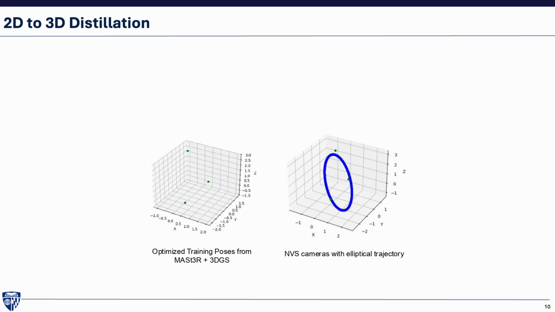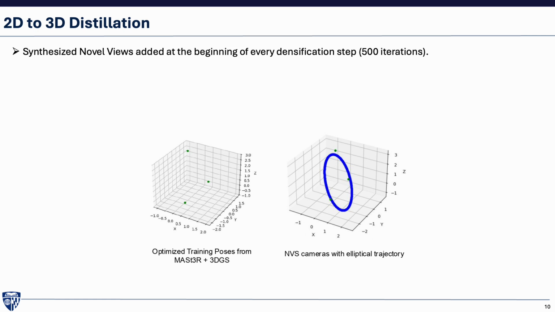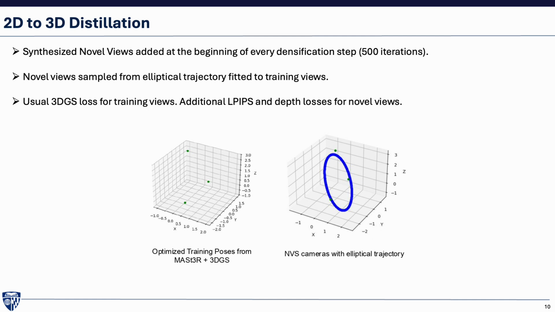With our fine-tuned diffusion model, we iteratively distill the 2D diffusion priors into the initial 3D representation obtained from MASt3R plus 3DGS. We add the synthesized novel views to the training stack every 500 iterations. Novel views are sampled from an elliptical trajectory fitted to the sparse training views. Every iteration we pick either a training or novel view. The usual 3DGS loss is used for training views, while novel views have additional depth and perceptual losses. This process is repeated for around 10k iterations till we have a 3D consistent representation.